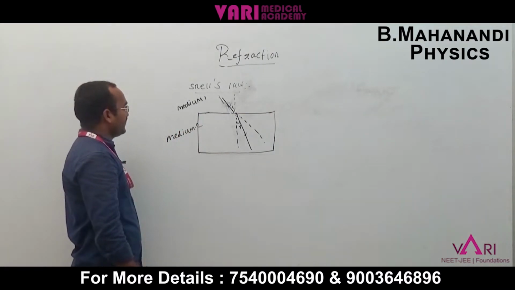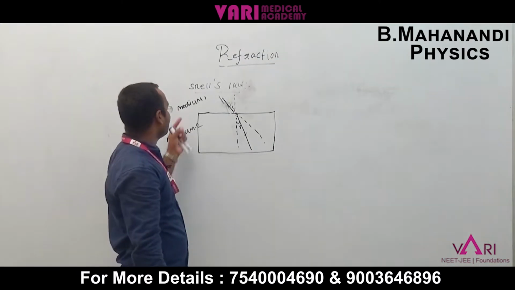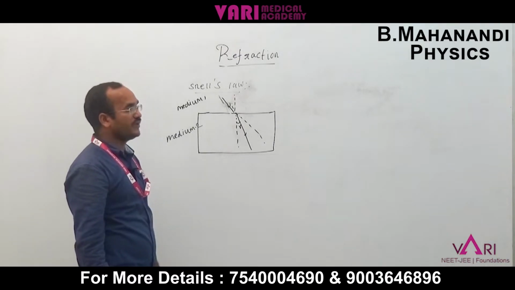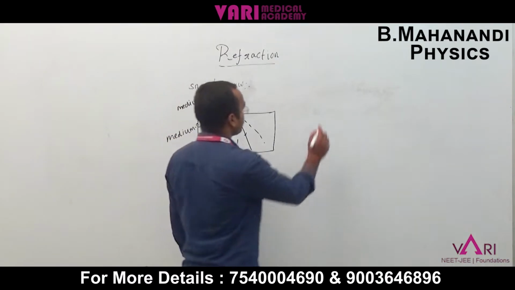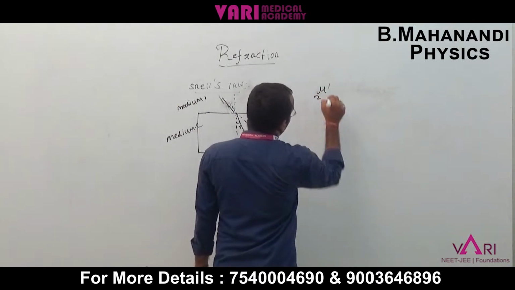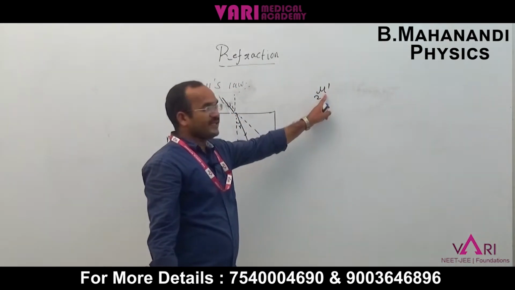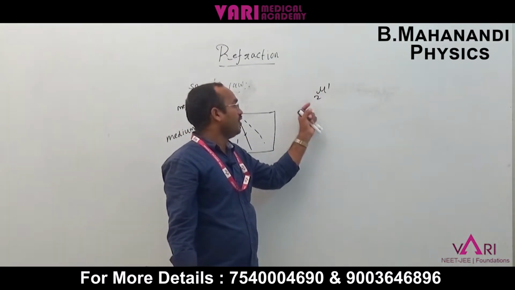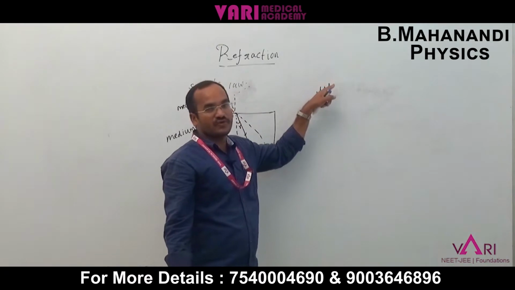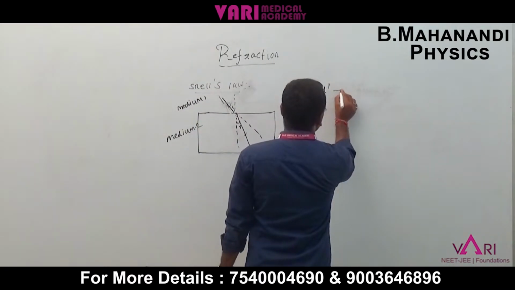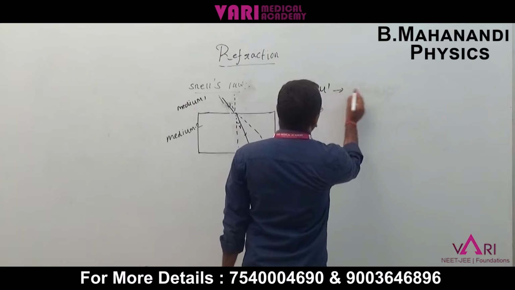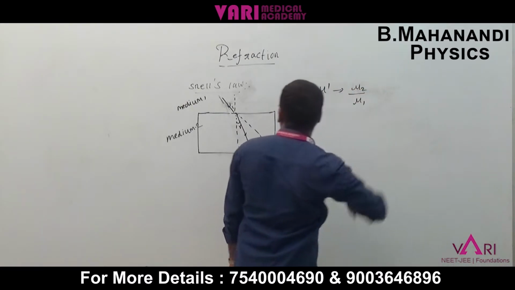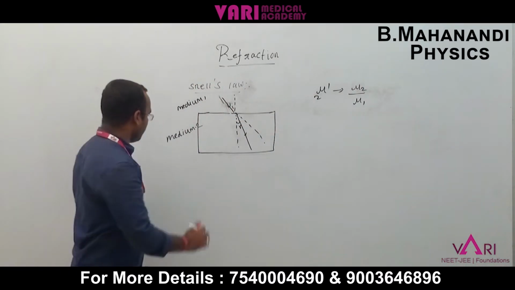The refractive index of this glass is different, and the refractive index of air is different. The refractive index of the second medium with respect to the first medium is mu 2 by mu 1.